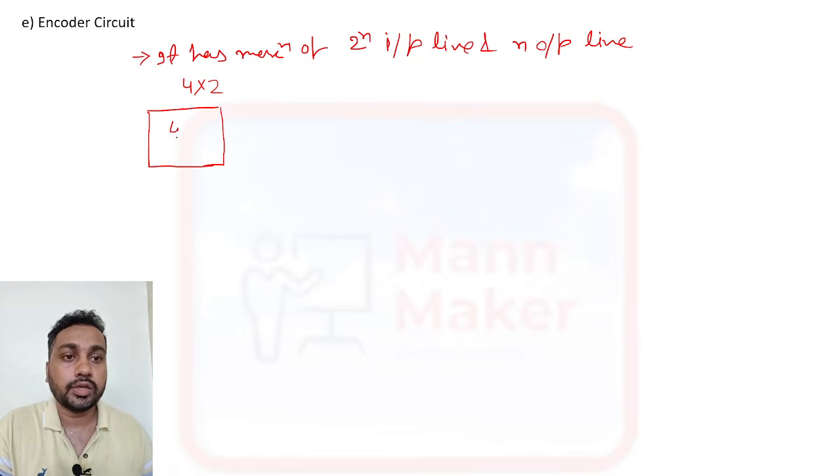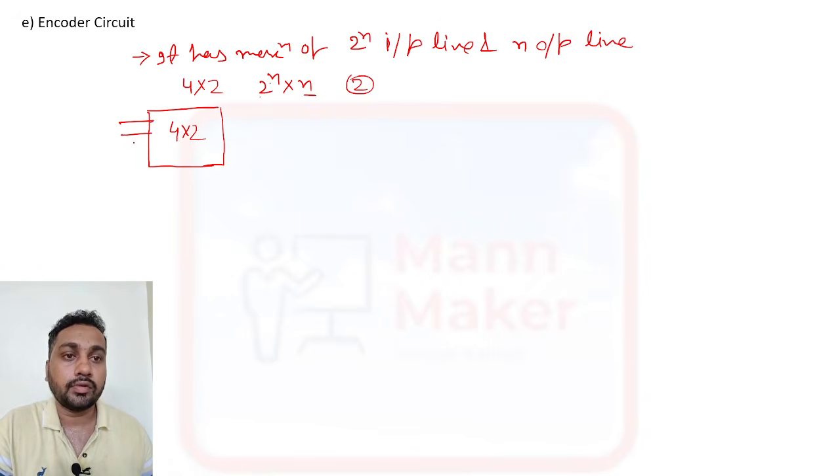For an encoder we write 2 to the power n into n. Here n is 2, so 2 to the power n is 4.